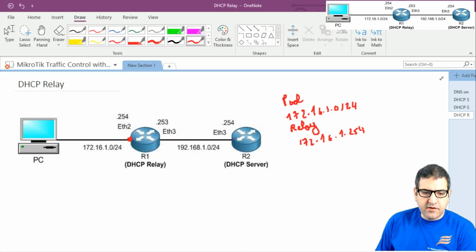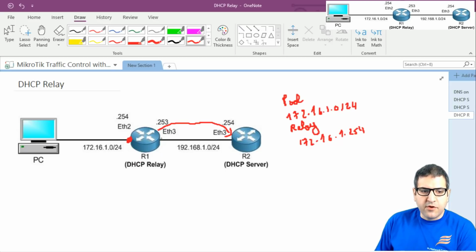That's what we have done on router 2. On router 1, we said that we are going to make the relay on this router, and it needs to communicate with this IP address, and we put the relay IP and the local interface over here.